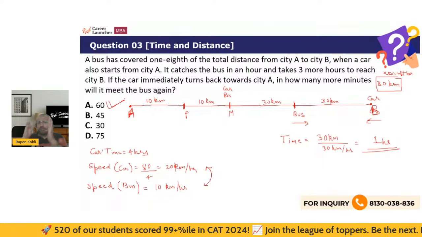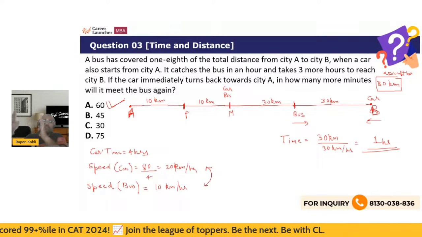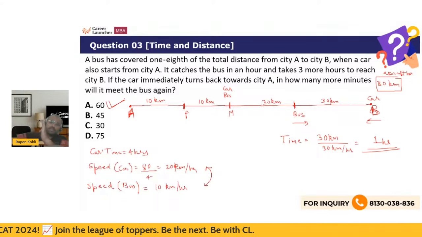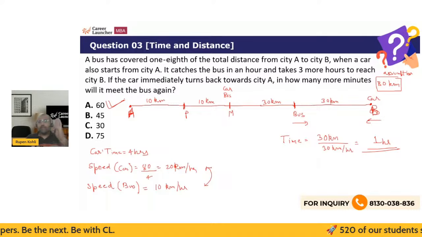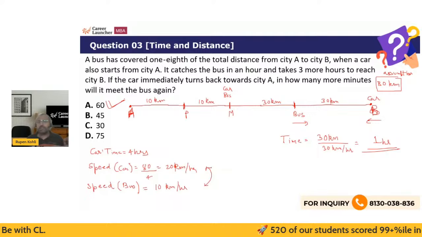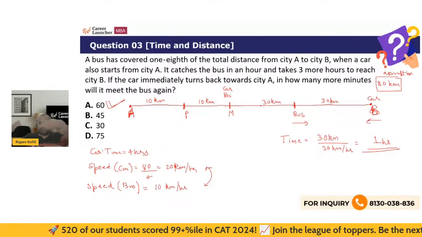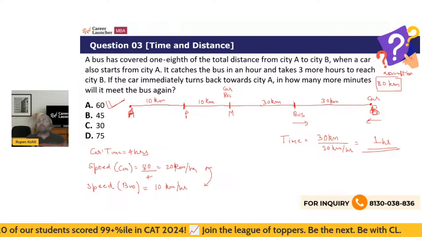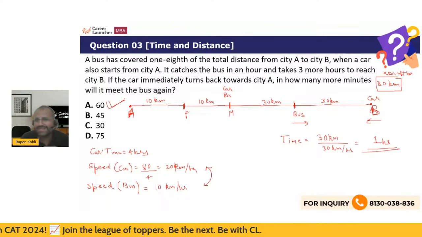So at this point, the bus is moving towards city B, and the car is coming back, having reached city B. It turns back. So they are now coming towards each other, right? They are separated by 30 kilometers. Their speeds are 10 and 20. So what time will they further take to meet each other? That is what is asked. 30 kilometers per hour is the relative speed, 30 kilometers is the distance. They will take 1 hour. As simple as that, right?